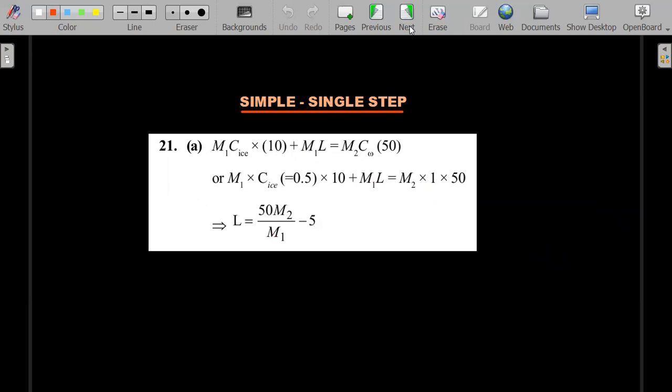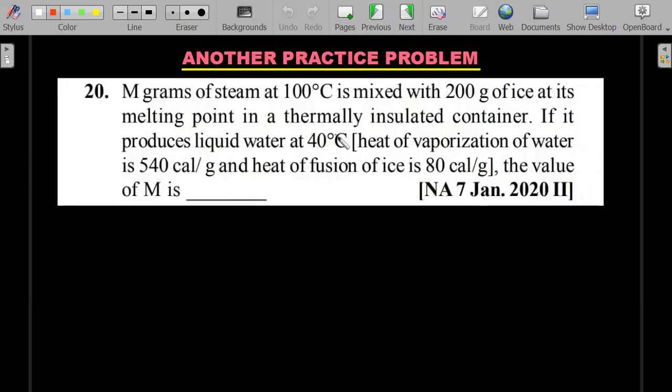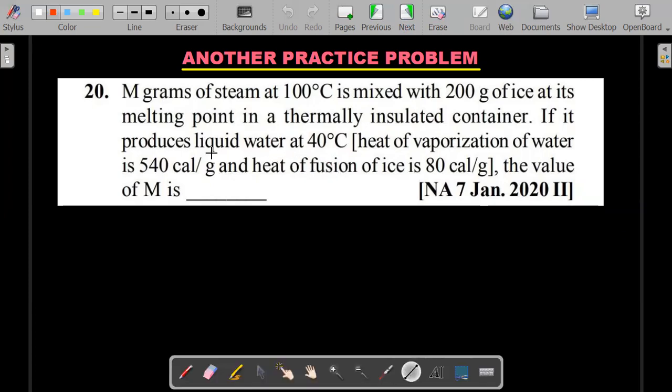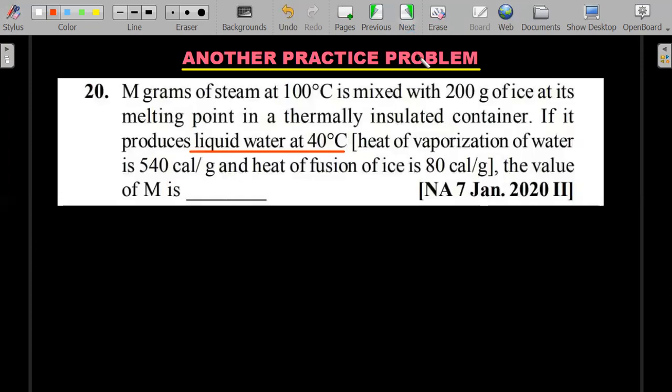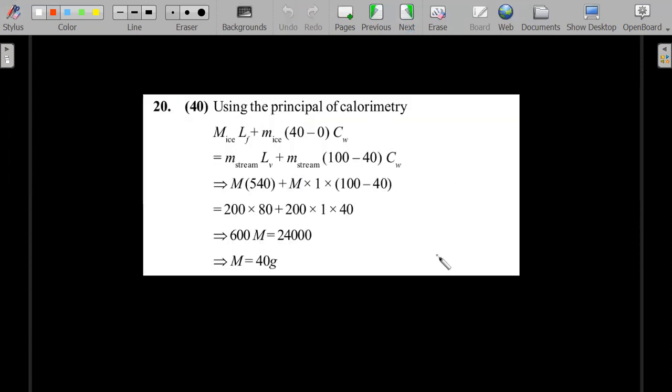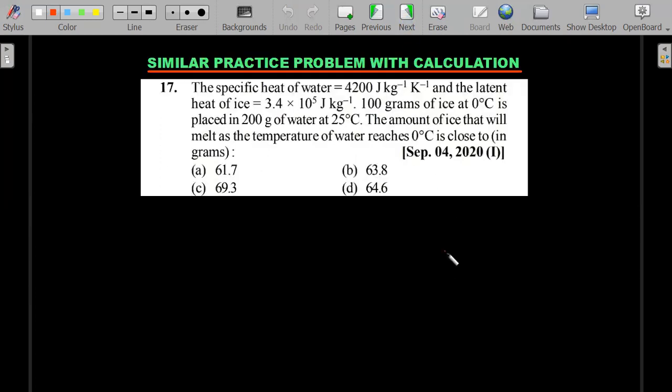Okay, right? You could see many times these are repeated. I'm just giving you one more practice problem. You could see here also the final state is already mentioned. So pretty straightforward. Okay, I hope you have matched your solution. Let's move forward again. Another one with slightly difficult calculation.